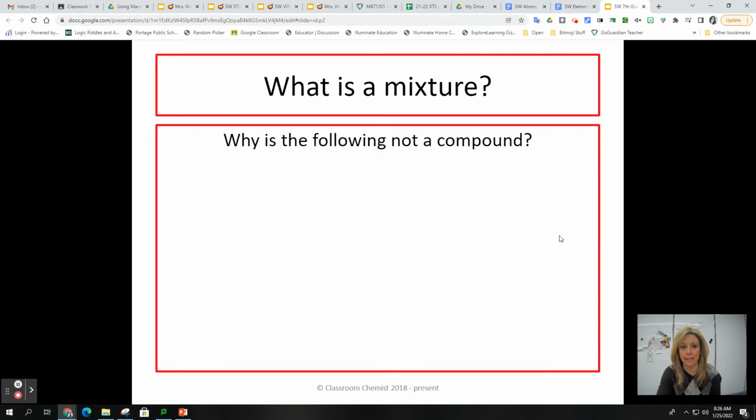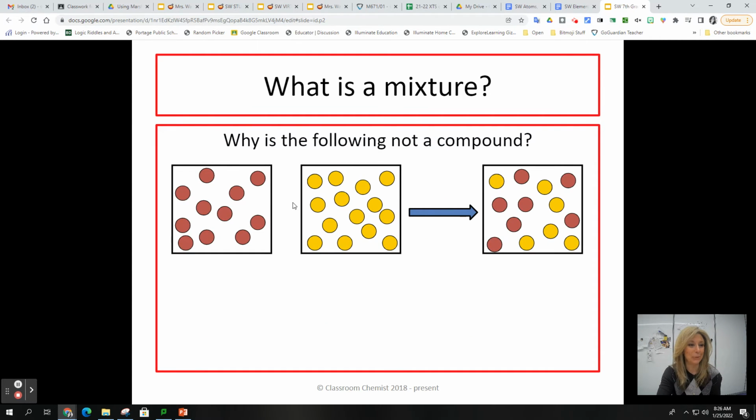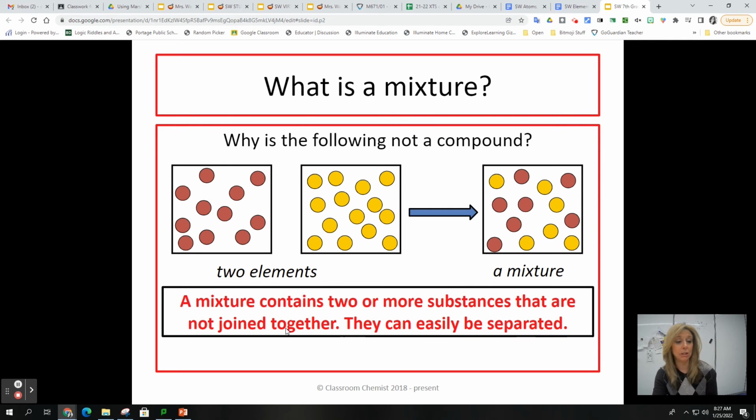So why is the following not a compound? Here we have an element, another element, so two different kinds of elements, and we mix them together. This is not a compound because they are not bonded, they are not joined, they're not touching. So we don't have the yellow chemically combined to the red. They're just side by side. We could very easily separate those yellow circles from those red circles, and we call that a mixture. A mixture contains two or more substances that are not joined together. They can easily be separated.